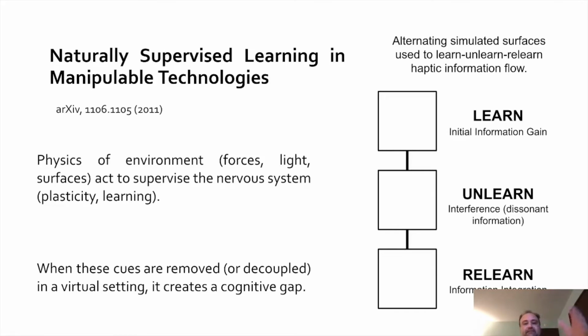So the physics of the environment, forces, light, surfaces, act to supervise the nervous system in terms of plasticity and learning. When these cues are removed in the virtual component of this environment, it creates a cognitive gap. And these cognitive gaps can be enhanced or overcome adaptively through applying this experimental design.